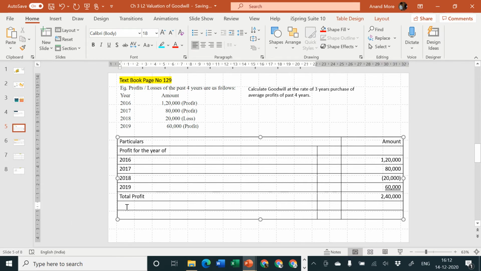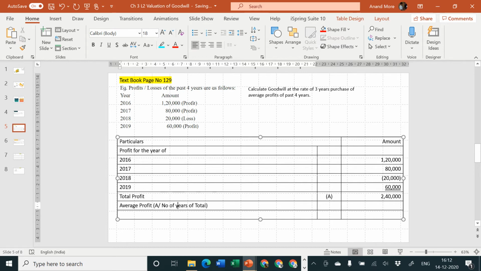Next line, step number 1 is complete, so I'll call it step number 1, that is A. Next, step number B or step number 2, average profit. Average profit is equal to A upon number of years. How many years have we taken? 4 years.